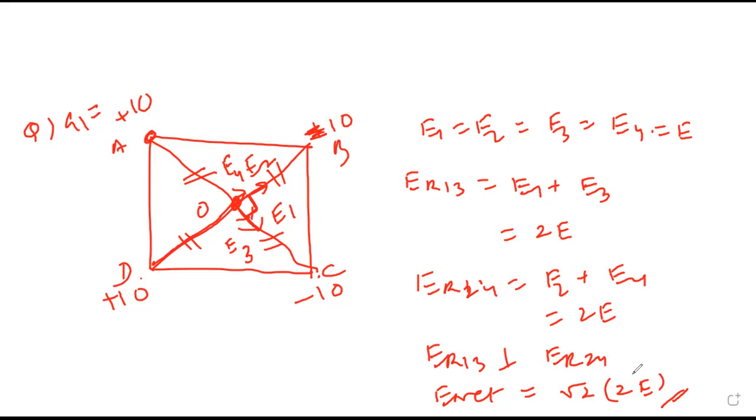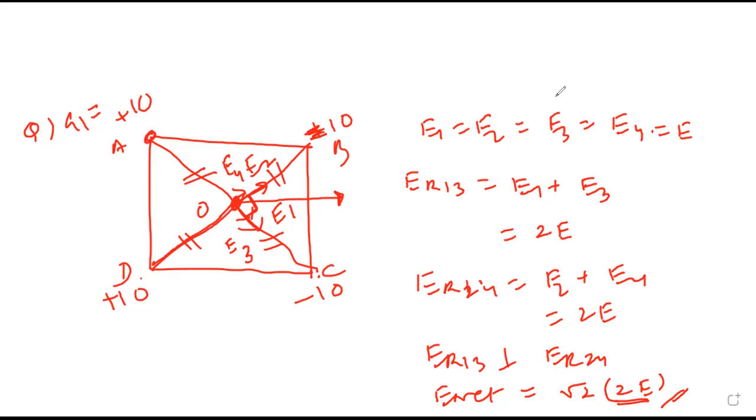Sir, what is the last line you have written? E net is root 2 times 2E. And direction will be where? It will be perpendicular to BC. So can I clear this?